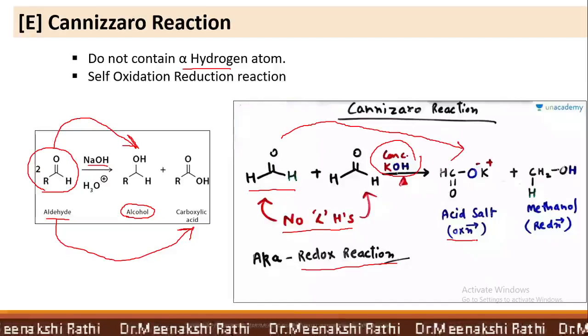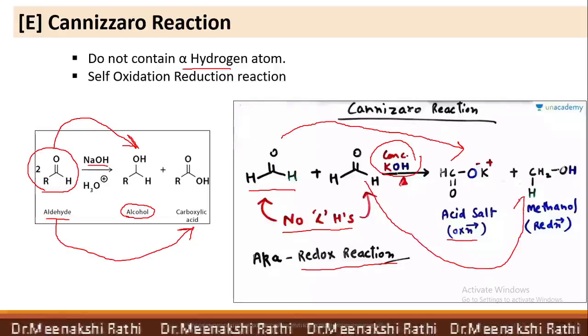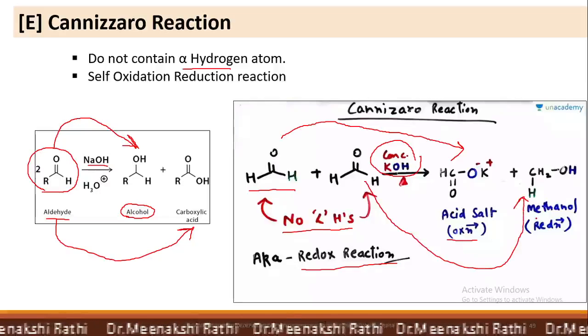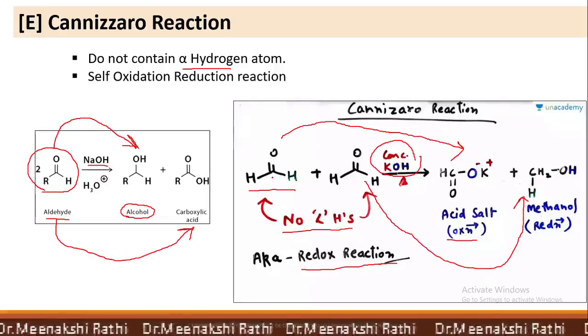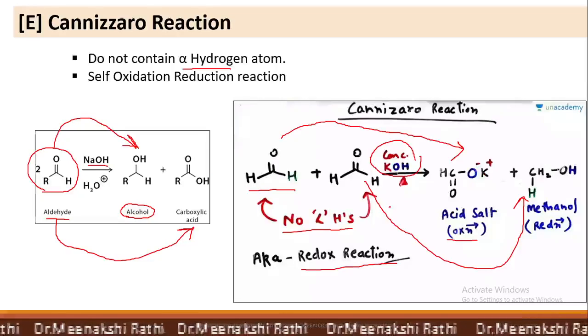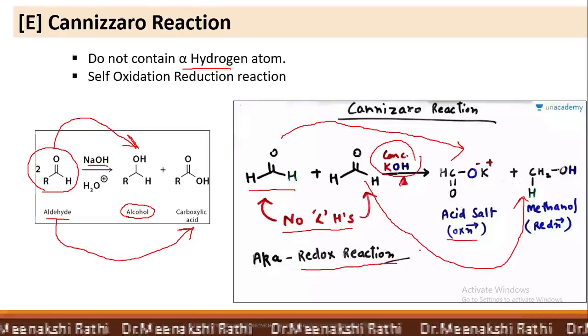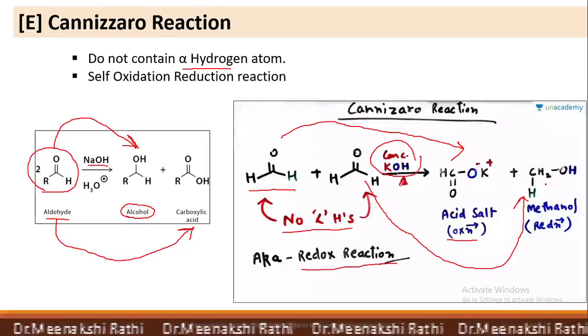It is an oxidation reaction, while one molecule of formaldehyde undergoes reduction and forms methanol, a one carbon alcohol. One carbon aldehyde is converted into one carbon acid after oxidation, and one carbon aldehyde after reduction is converted into one carbon alcohol.